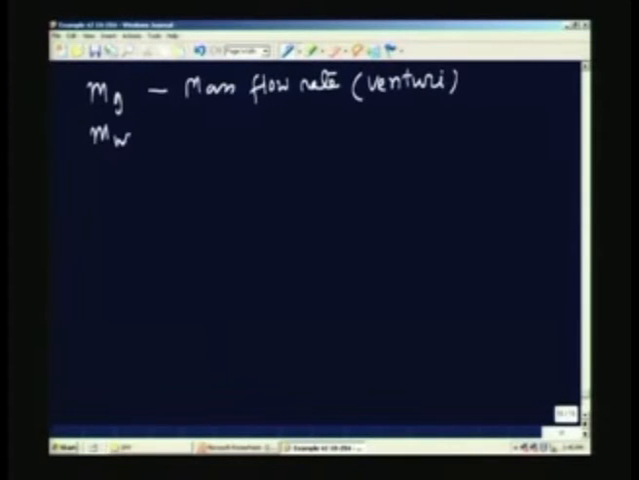So, let us assume that the mass flow rate of the gas is the mass flow rate which is measured by the Venturi, and the mass flow rate of water is measured by the rotameter in this particular experiment. Okay. So, the energy balance is very simple.